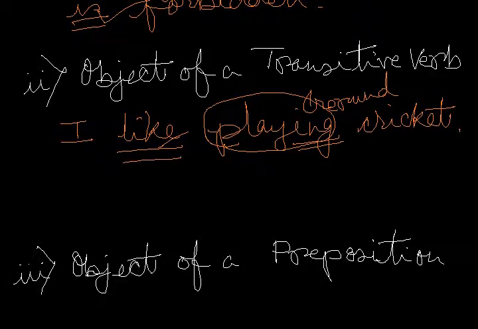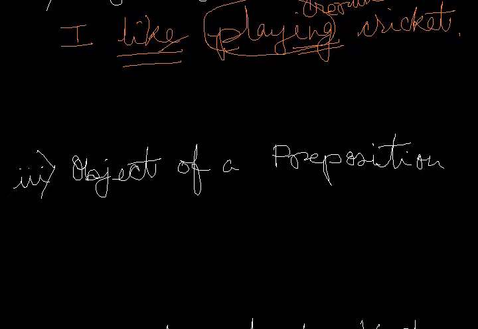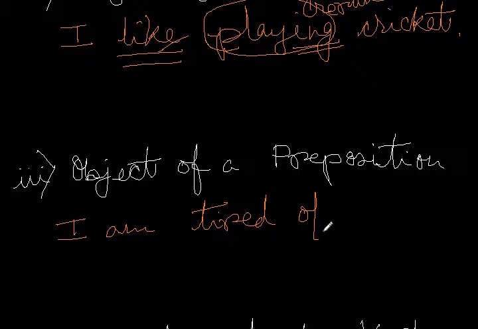Then again, a gerund also does the job of the object of a preposition. Let us take a look at this sentence. I am tired of waiting. What am I tired of?